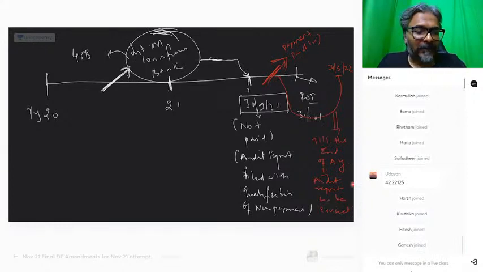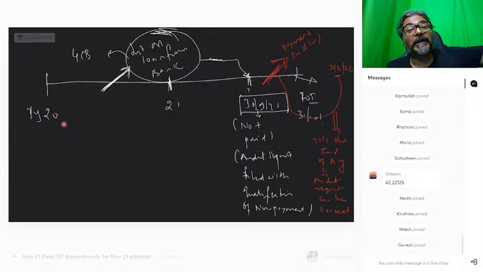Are you clear with this one, students, now? So with this one, we are through with this particular proposition completely. Fine. This is the amendment, students. I hope that all of you are clear with this part. No confusion. Now, don't you think that this is such an important amendment? This was required because obviously this gap is there.